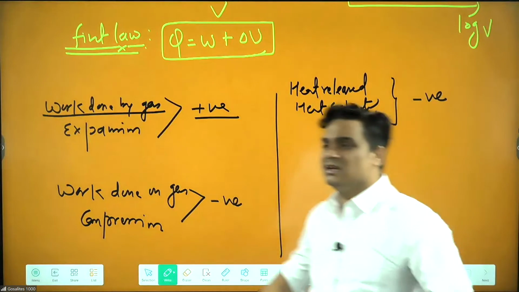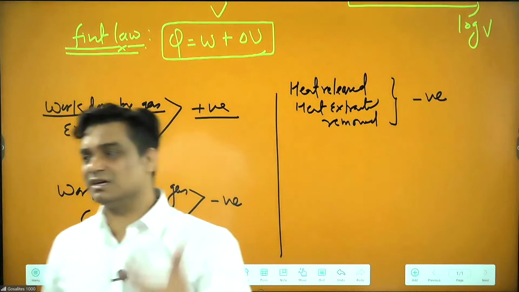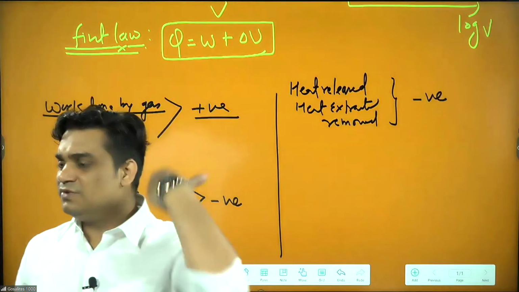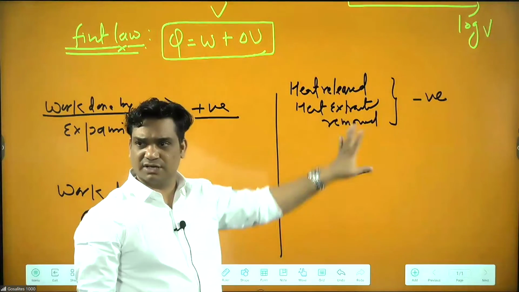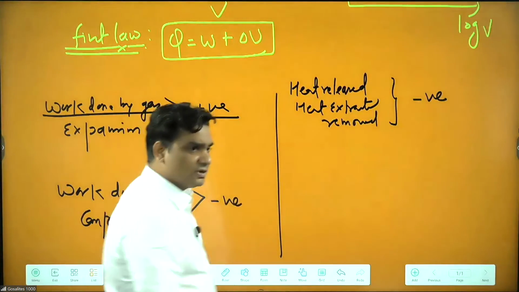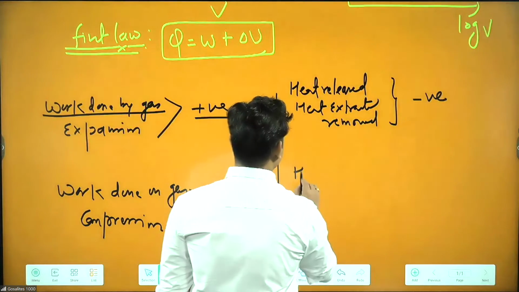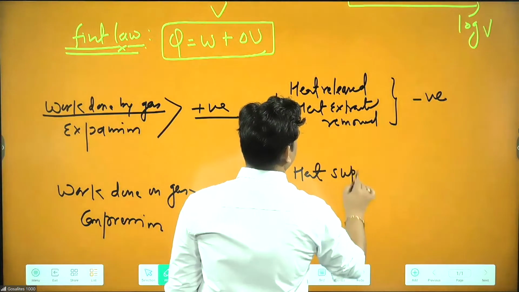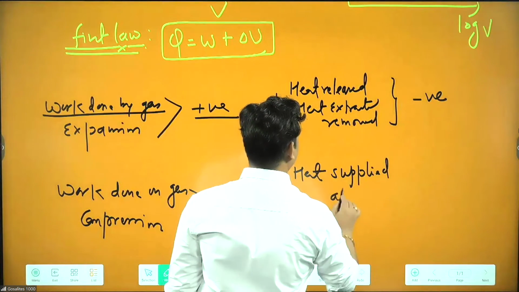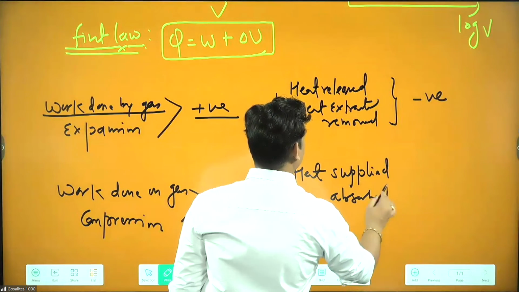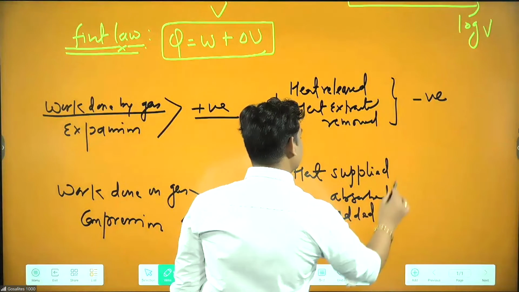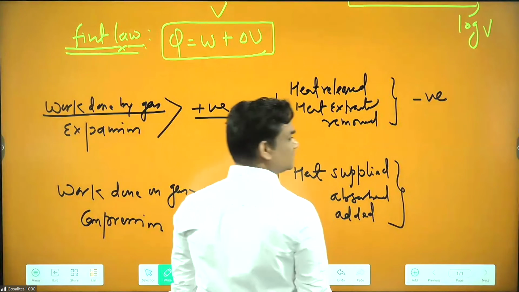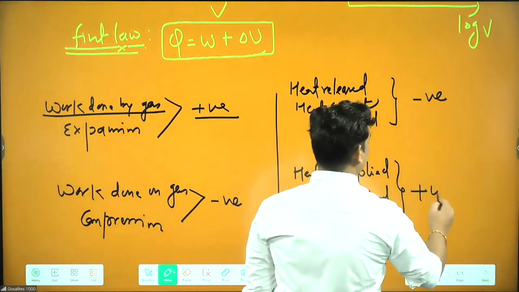When the system is releasing heat, we are extracting or removing heat, it is negative because the energy of the system will decrease. But if heat is supplied, absorbed, added, or given, then this is going to be positive.